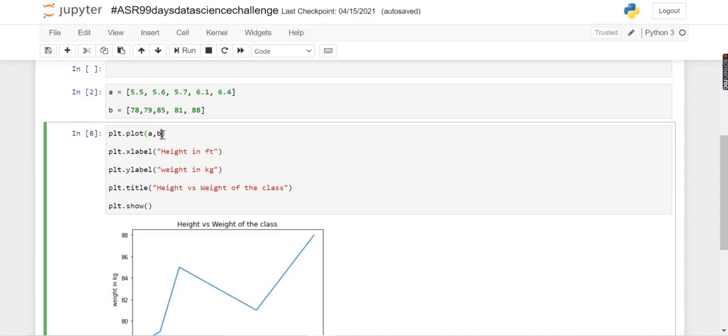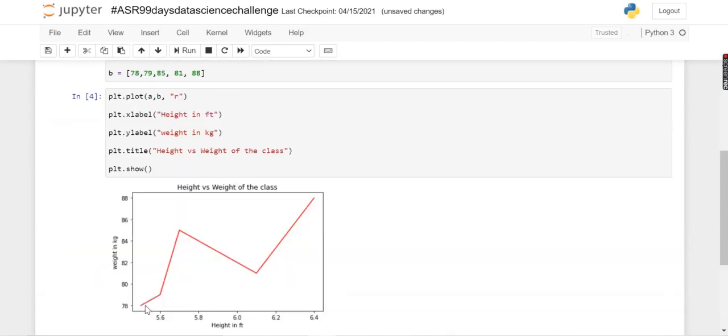So let's do this. As the name suggests, it is a string, in which we will pass in some letters or symbols. So first let me pass in red, and now here we got our plot, which is now red in color. There are three values that you can pass in this format string. The first one is obviously the color of our plot, the second one is the marker we want to use, and the third one is the format, that is, how we want our line to look.